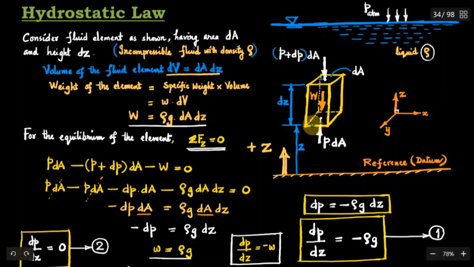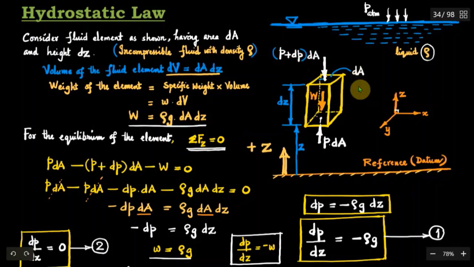Now, in order to get the pressure variation in the vertical direction, we will consider the forces acting on this fluid element in the z direction, which is vertical. Let the pressure on the bottom face be P and the area is dA. Therefore, the pressure force acting on the bottom face will be P into dA. After the height dz, let the pressure be incremented by a quantity dP, so that the pressure on the top face is P plus dP. So the pressure force acting on the top surface of the fluid element will be P plus dP into dA.